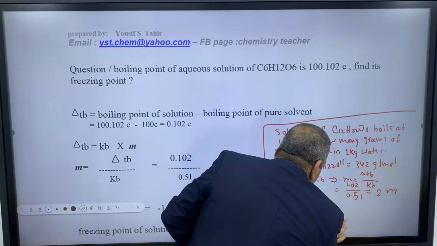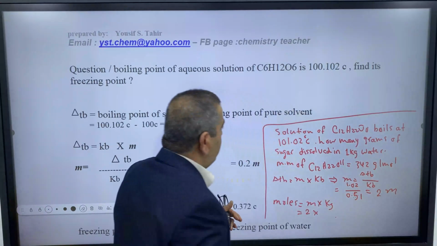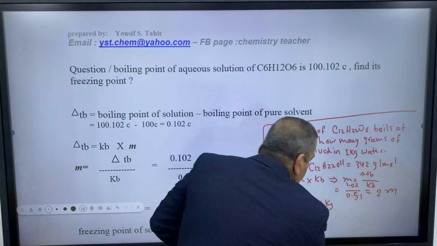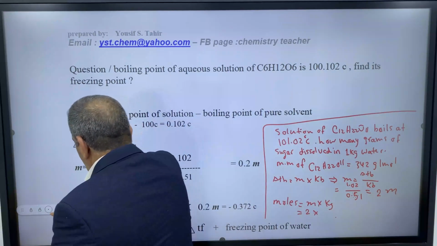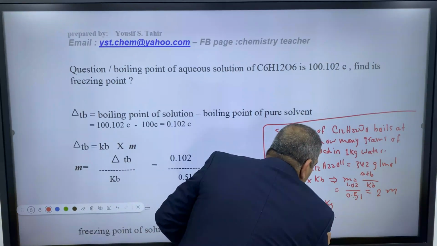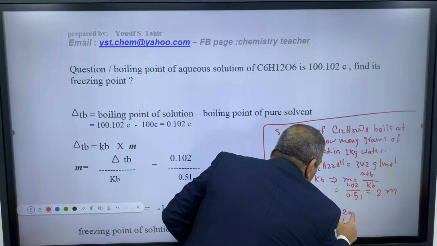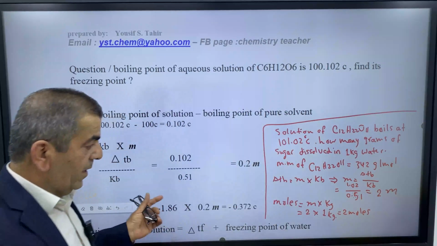How many kilograms here? The question says 1 kilogram. So 2 times 1 kilogram equals 2 moles. So we have 2 moles. This is our second step.